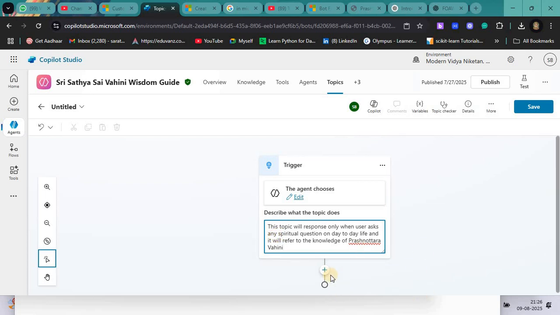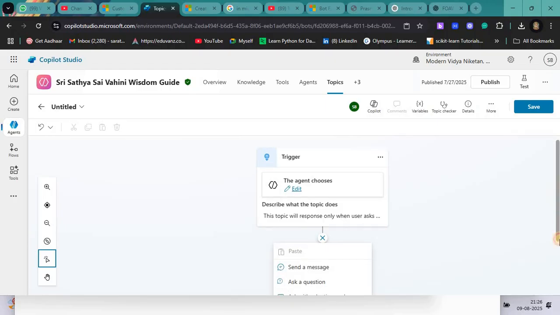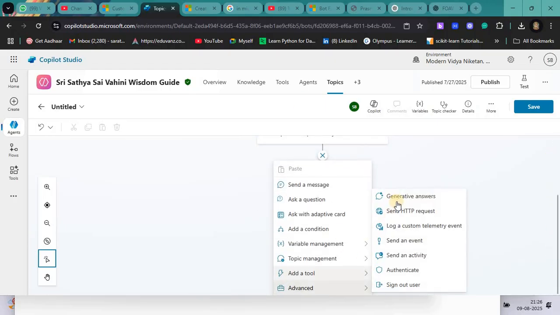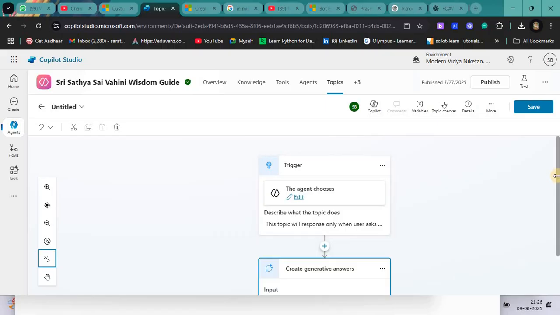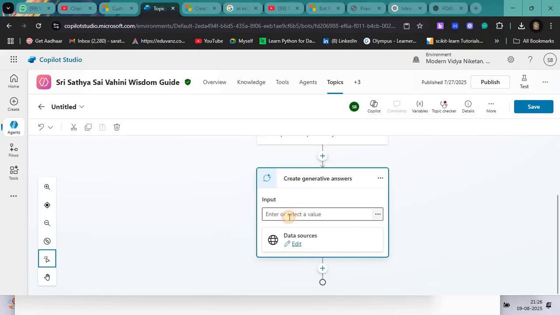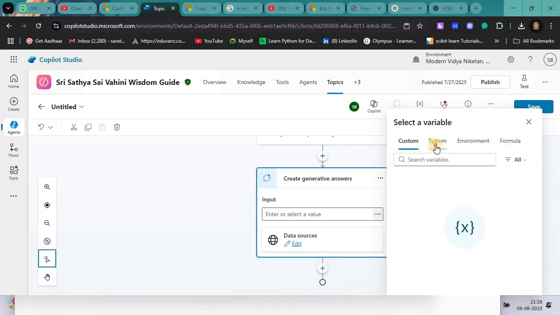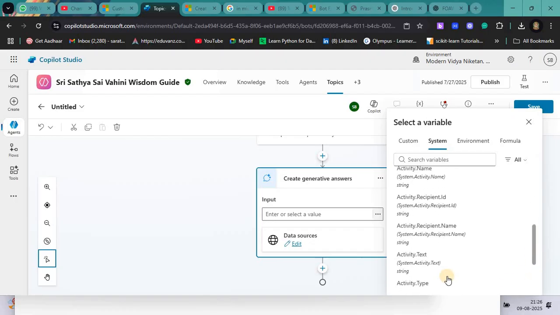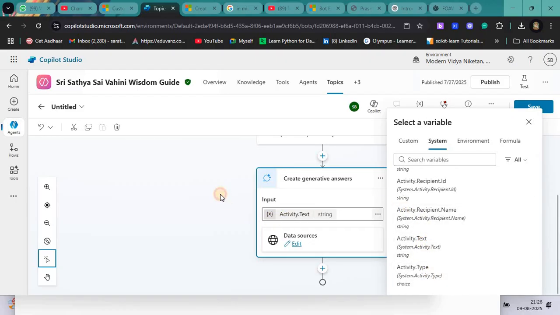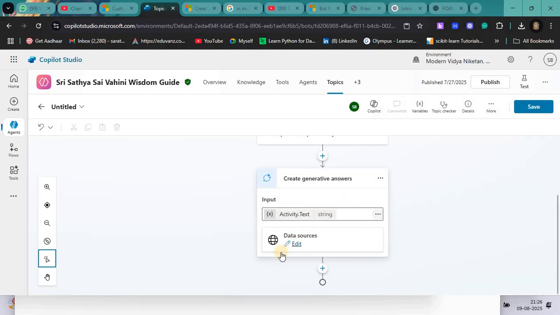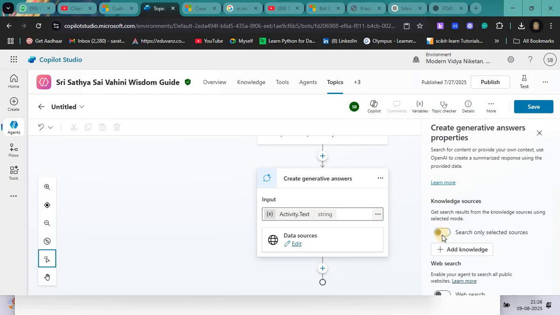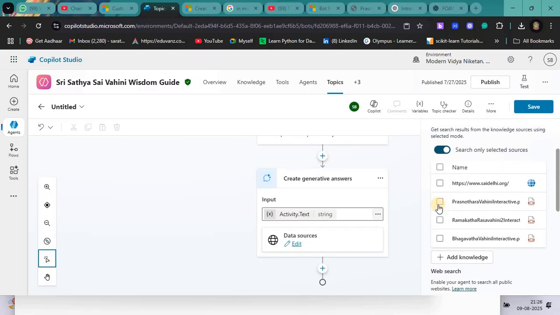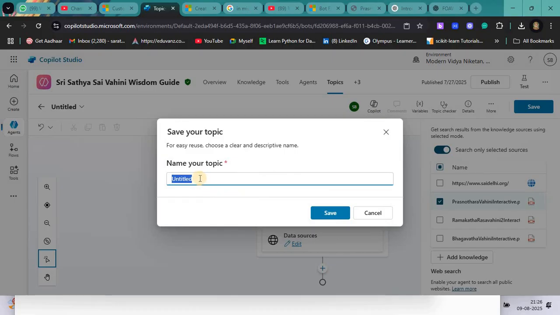Let me add another node to it. There is an advanced option, so go to generative answers. You can mention the input here. What will be the input? Input will be activity dot text. People will ask questions in text format, so it will be activity dot text. Once this input comes from the user, you need to mention which data source it will refer to. It will be search only from selected sources. All the sources are showing there. Just click on Prashnottara Vahini, save it, and you can rename it.